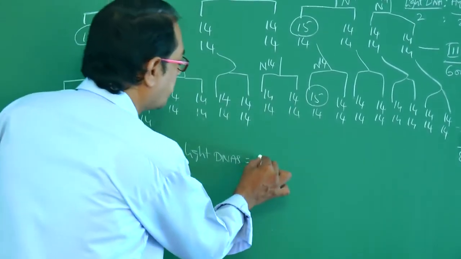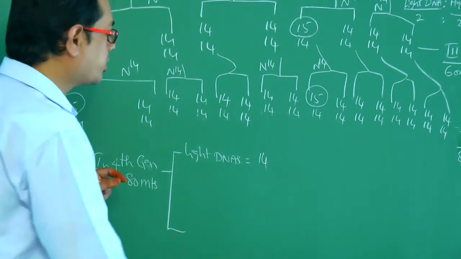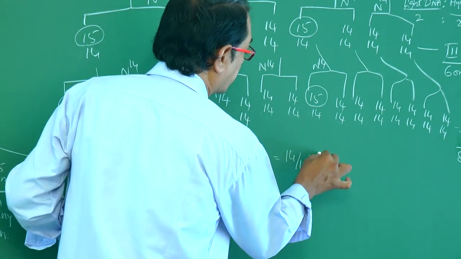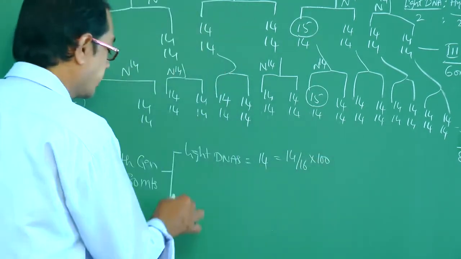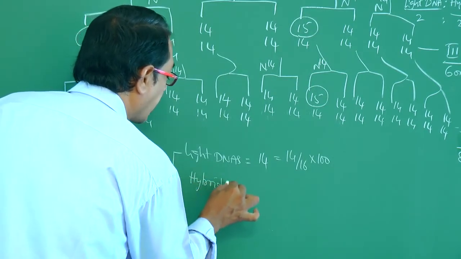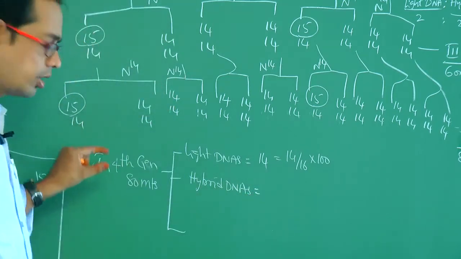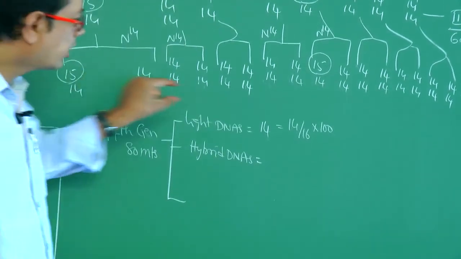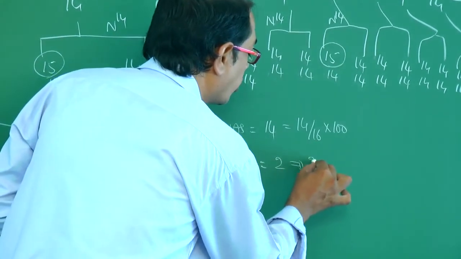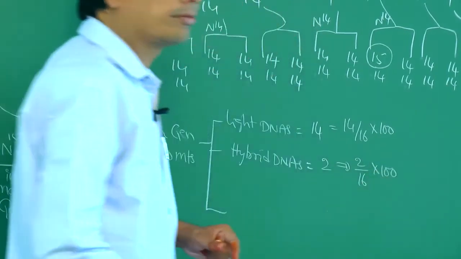So light DNAs is 14. Percentage means 14 divided by 16 into 100. Next, hybrid DNAs: how many? This is one hybrid DNA. This is another hybrid DNA, that is 2. That is equal to 2 by 16 into 100.